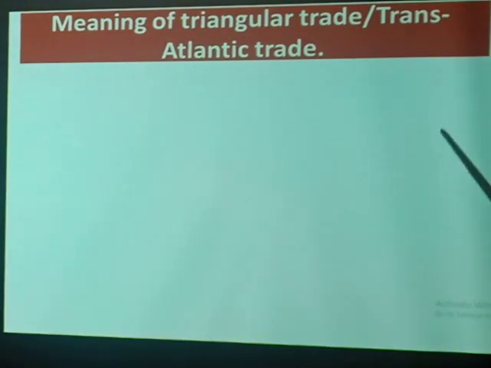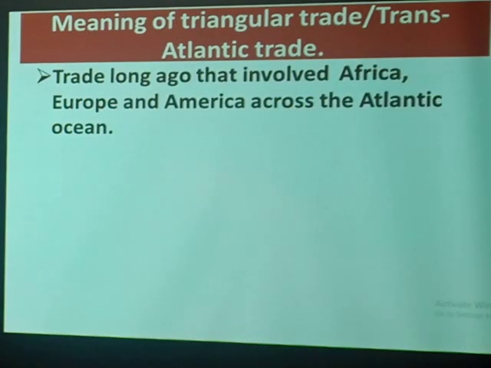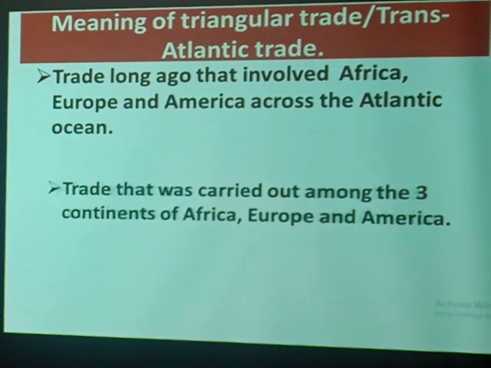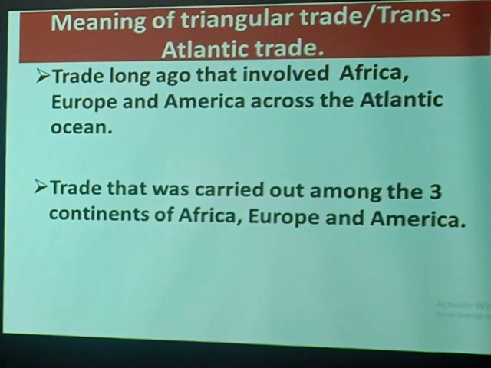The meaning of triangular trade or transatlantic trade, based on the explanation I gave earlier. You could say it was the trade long ago that involved Africa, Europe, and America across the Atlantic Ocean. We could as well say trade that was carried out among the three continents of Africa, Europe, and America.